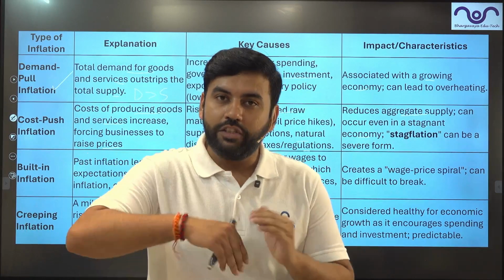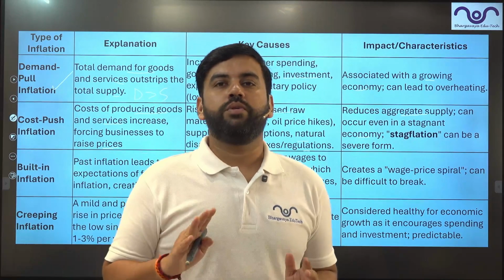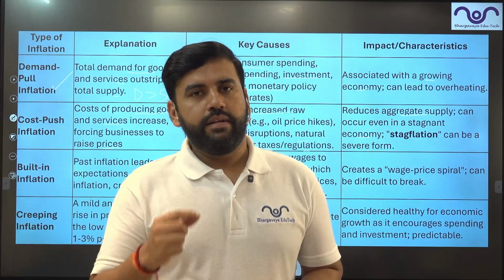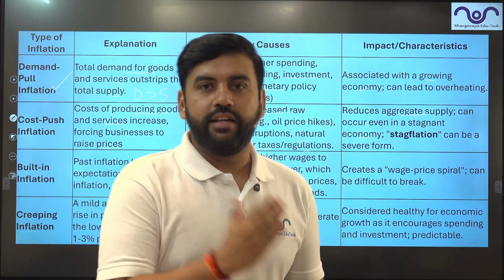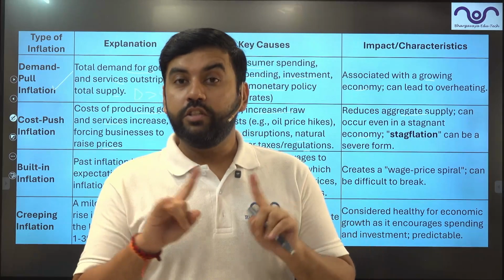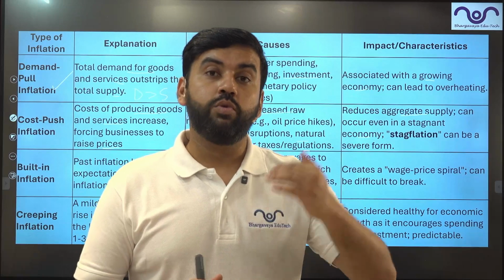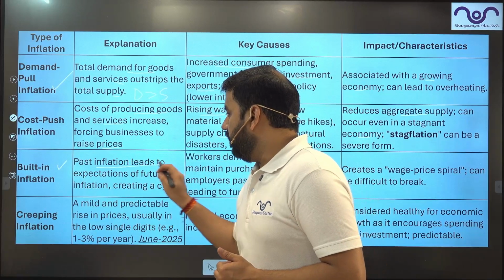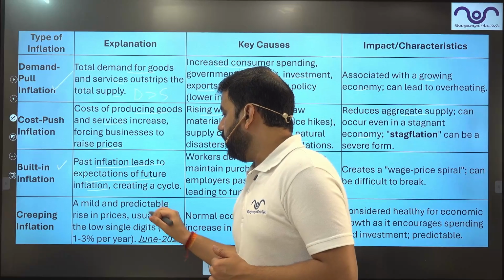Stagflation means inflation is rising, but the economic demand is slowing down. Now, I'll come to stagflation separately, but stagflation basically means a stagnant economy with rising prices, which is not a good sign at all because it leads to unemployment. Then comes built-in inflation, where past inflation leads to the expectation of future inflation and creates a cycle.